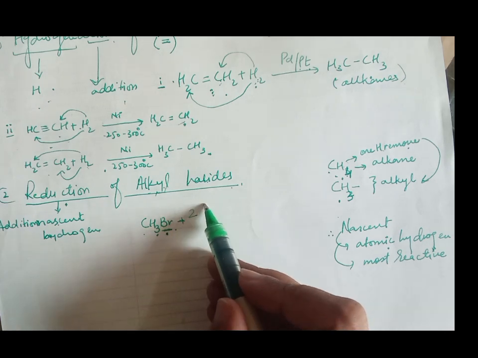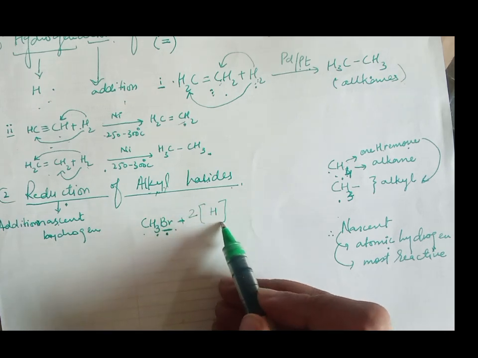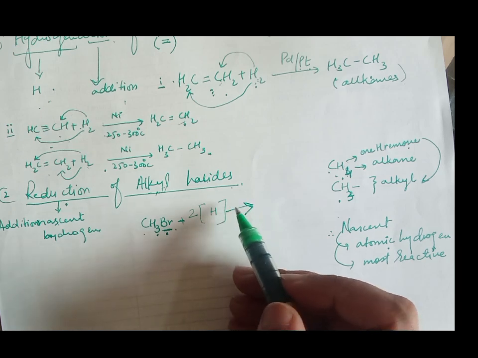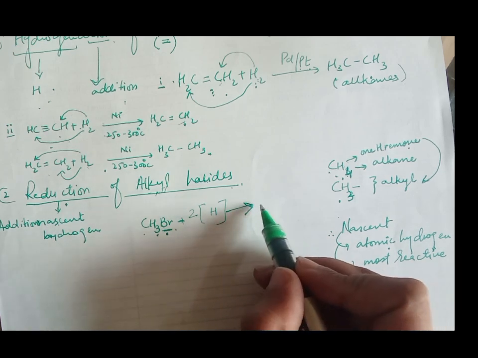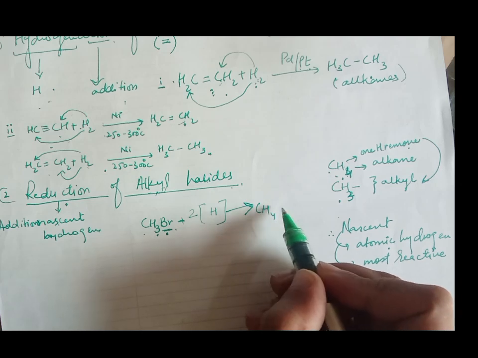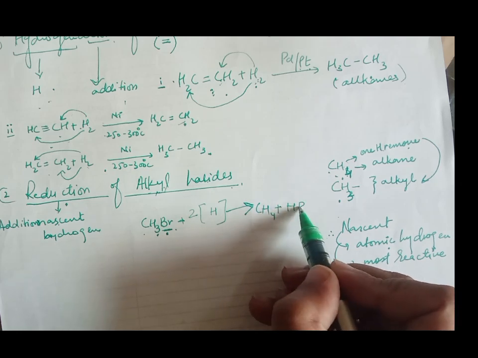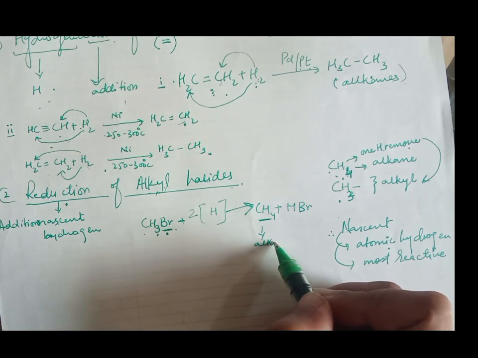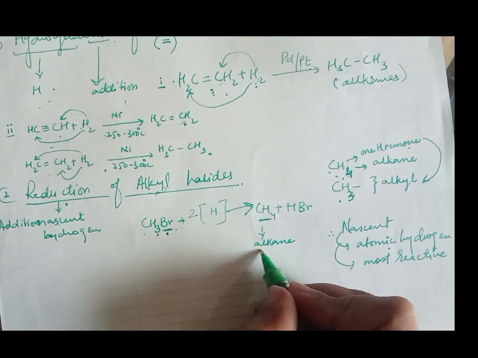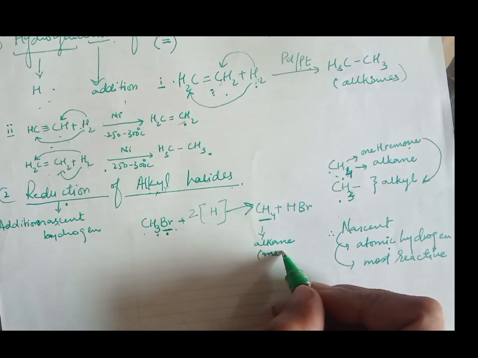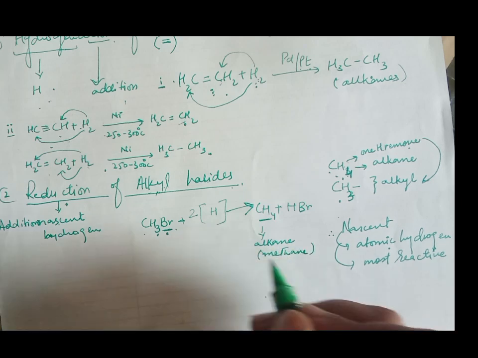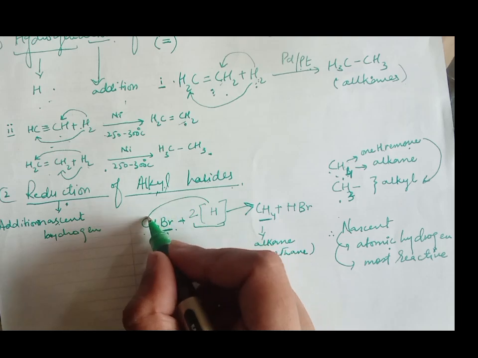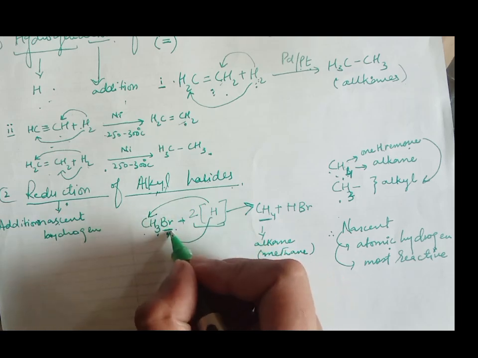In this we add atomic hydrogen, then CH4 plus HBr is formed. This is alkane, which we also term methane.